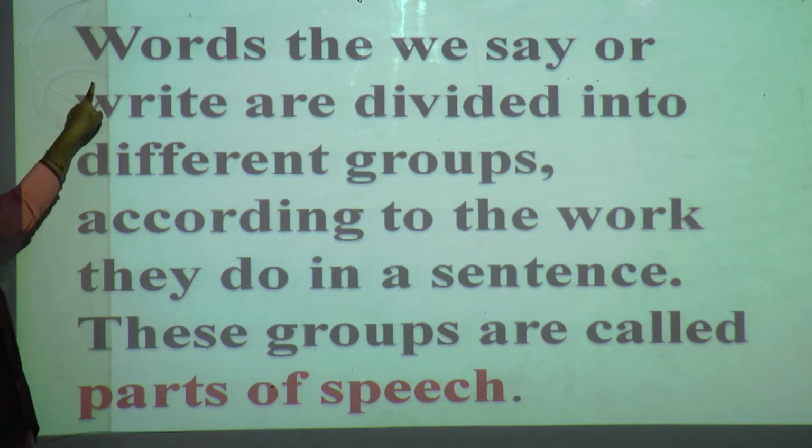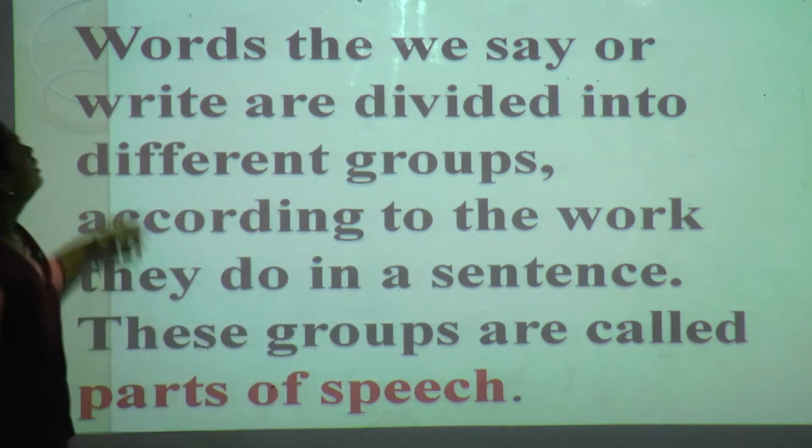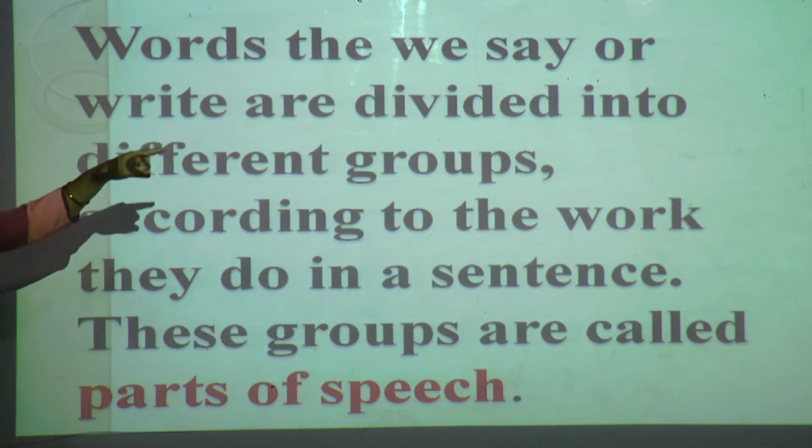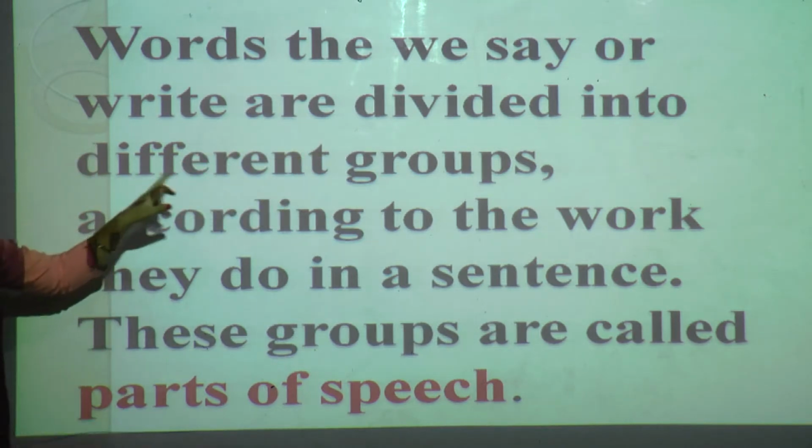Words that we say or write are divided into different groups.